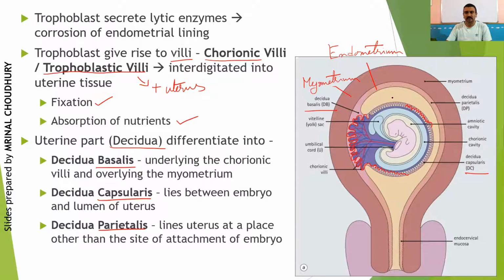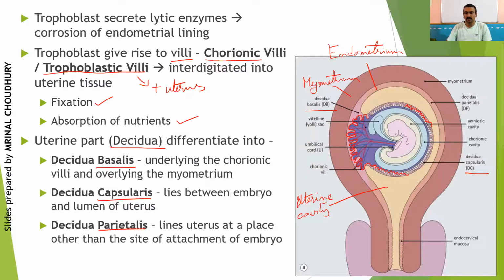This is the uterine cavity. This part is the uterine cavity, right? Nowhere is it mentioned, so I am writing it here. This is actually the cavity of the uterus. Correct? I hope you are able to visualize the picture properly. It is called the uterine cavity. Surrounding the uterine cavity, you have the endometrial tissue.